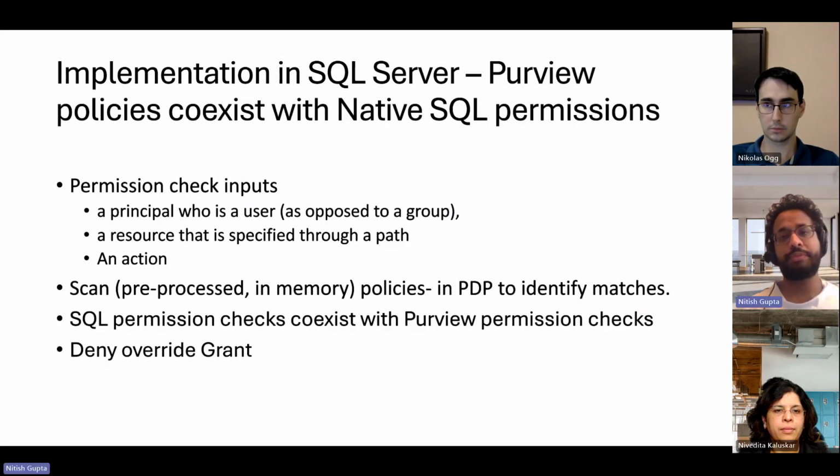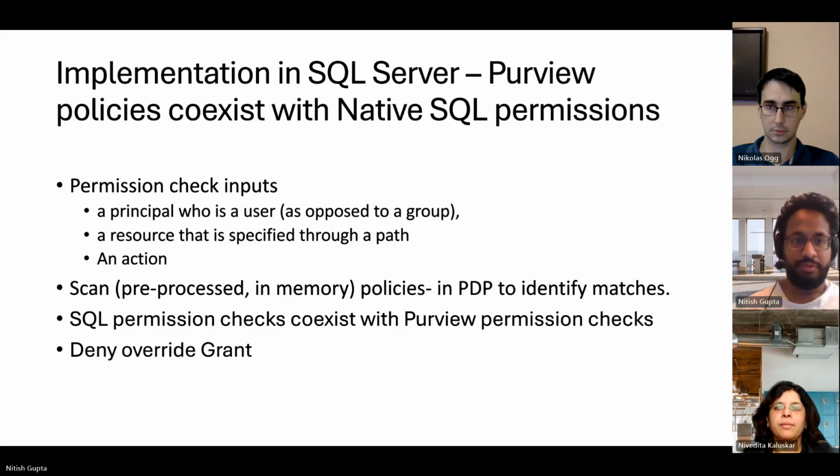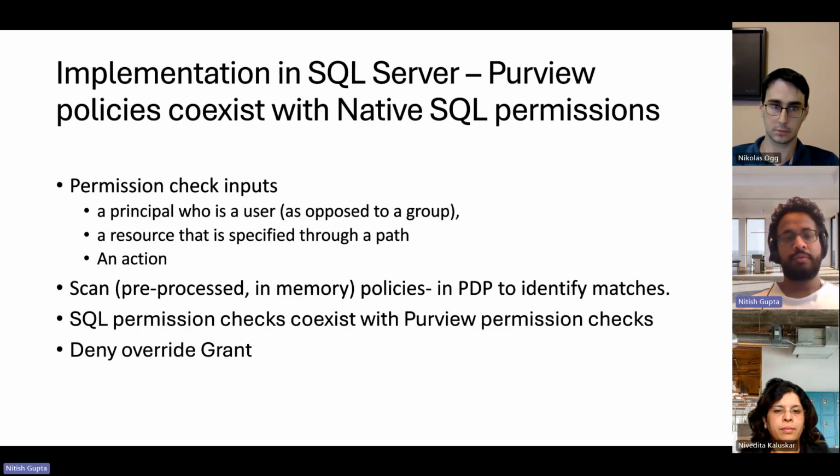So what happens when a permission check comes in? The inputs are a principal who's a user, a resource that is specified through a path, and an action. Now, the input is matched against all the policies which are already present in memory, and the matches are identified to make a decision on whether to revoke, grant, or deny access.